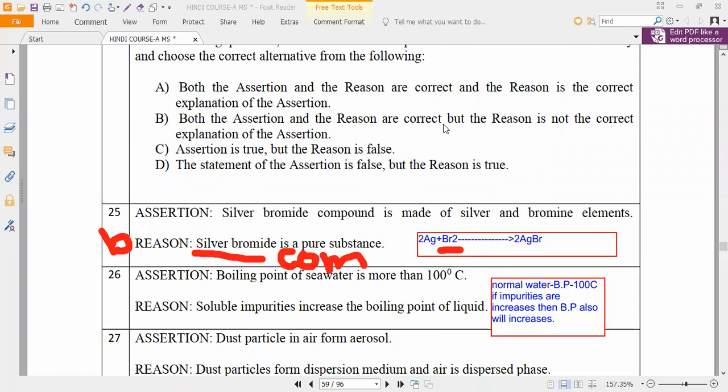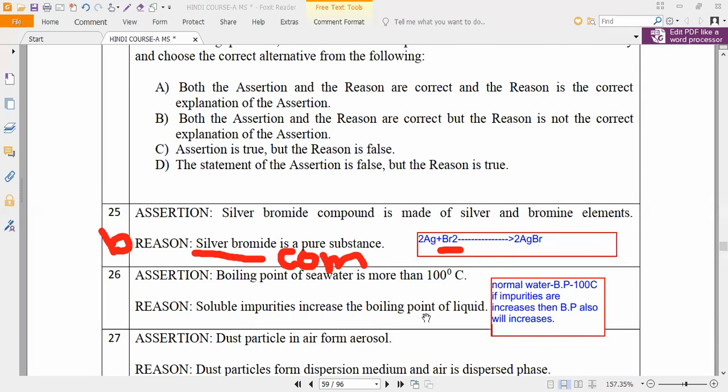Basically, ice melts at 0 degrees Celsius. This is what you people learned. Yes or no? Ice will melt at 0 degrees Celsius. Now, if impurities are present, then much before that it will start melting because of impurities. Remember, because of impurities the melting point or freezing point decreases much further, but the boiling point increases. Can you remember what I am saying?